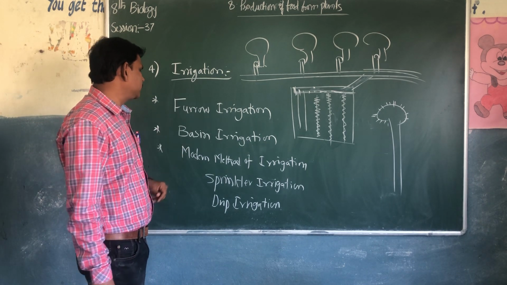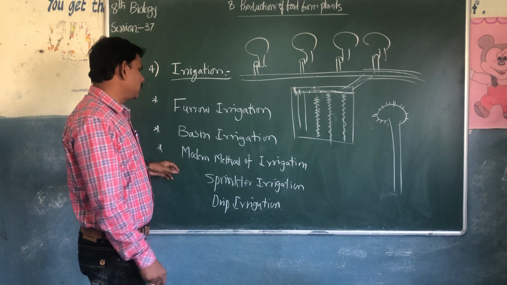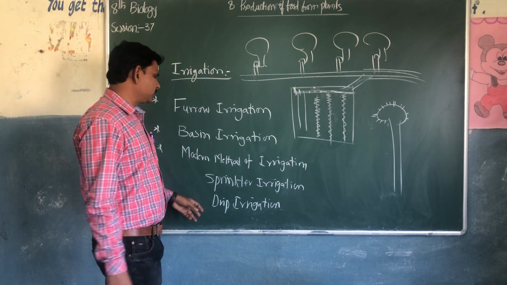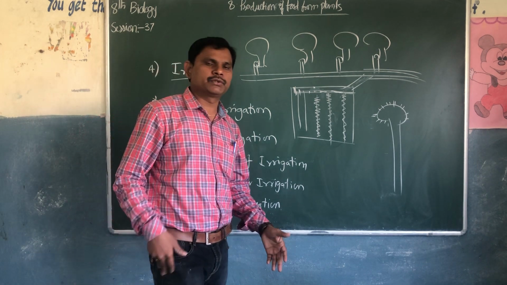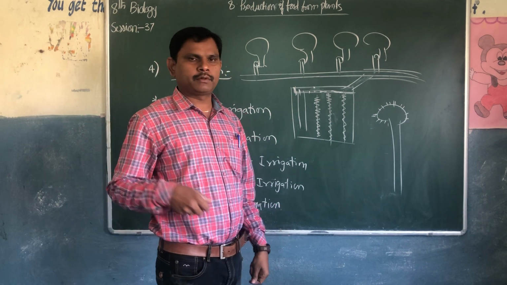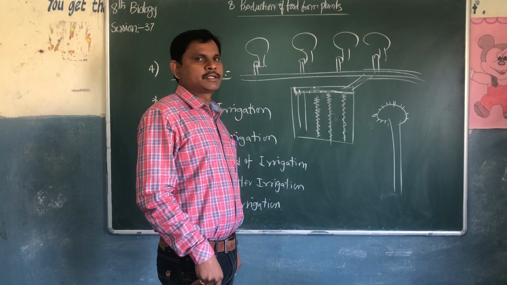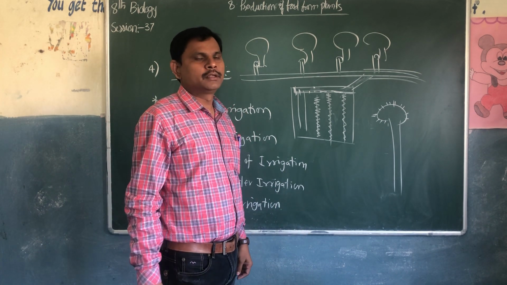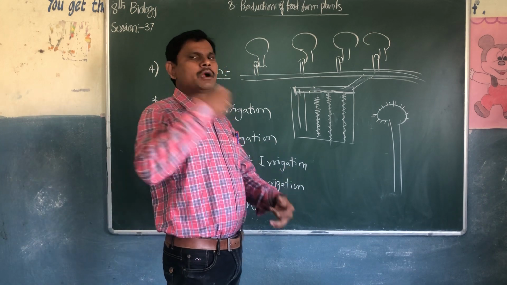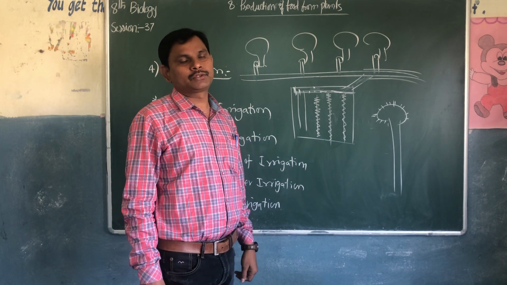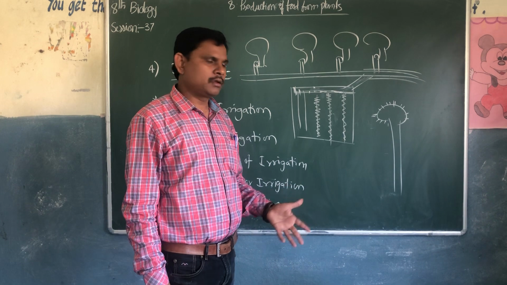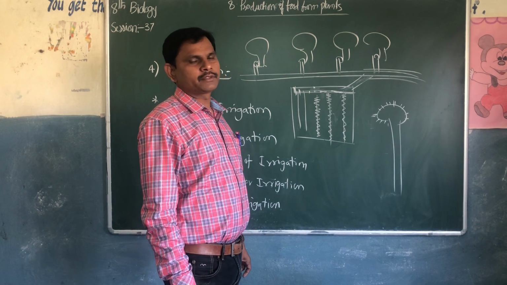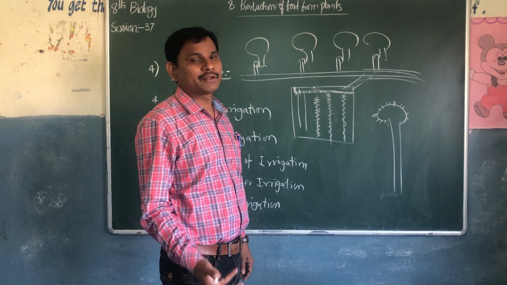So there are furrow irrigation, basin irrigation, and the modern types of irrigation, which are sprinkler irrigation and, nowadays, drip irrigation. In olden days they used bullock carts to pull the water from the wells. They used chain machines and laborers to pull the water from the wells. There were so many methods, but nowadays we are seeing different types of modern irrigation.